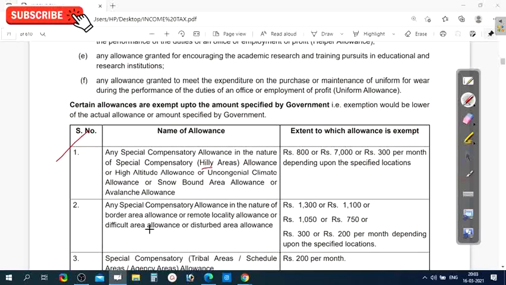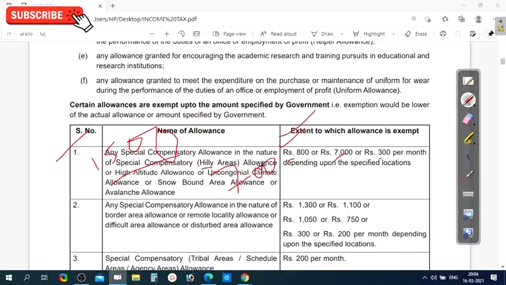These are the special allowances where rupees 800, 7,000 or 3,000 per month is exempt, depending upon the specified locations. So this is the extent to which allowance is exempt. For example, here you have received 1,500 as an allowance, but the exempt is only 800, and the remaining 700 is taxable.